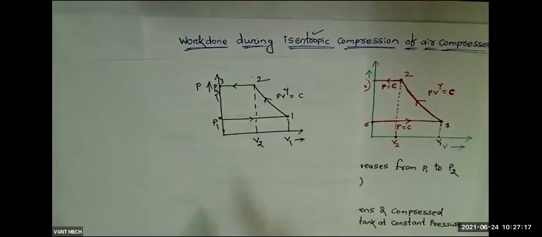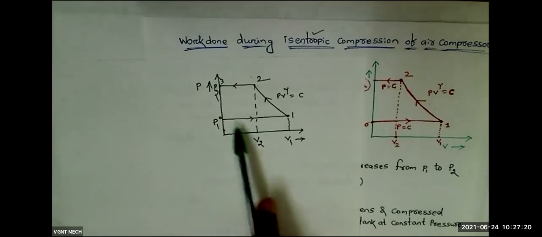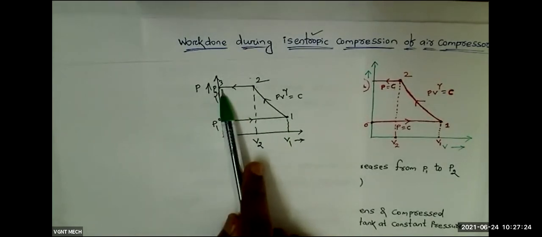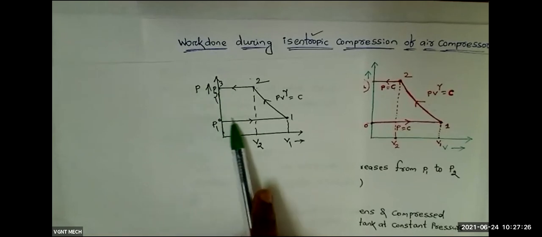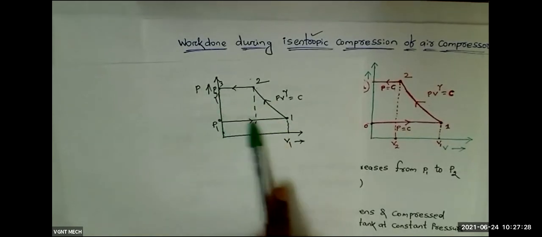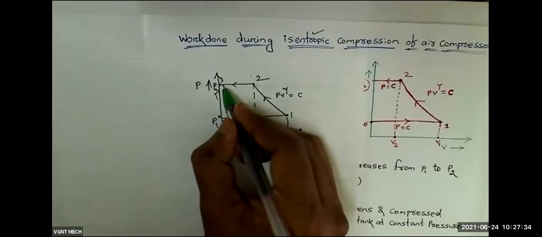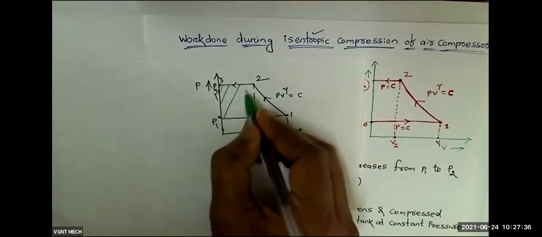Okay, so in the PV diagram, which one is the work done? This is the suction process, this is the compression process, this is the expansion process. So the area under this process represents the work done by the compressor. Which is the area? This is the closed area.